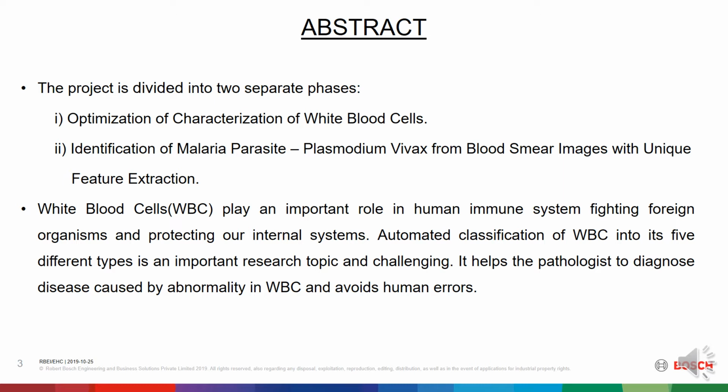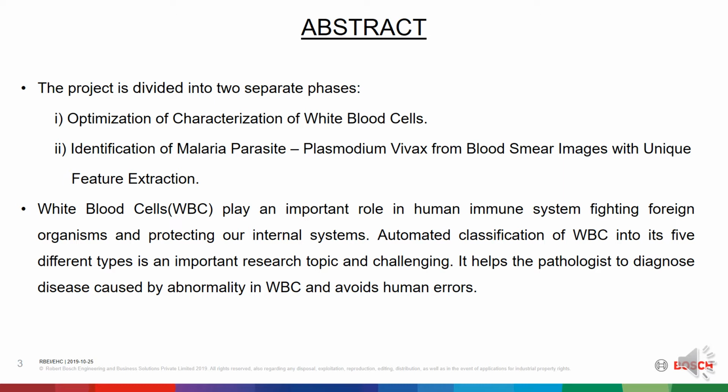Abstract. The project is divided into two separate phases. First, the optimization of characterization of white blood cells. Second, identification of malarial parasite, Plasmodium vivax from blood smear images with unique feature extraction.